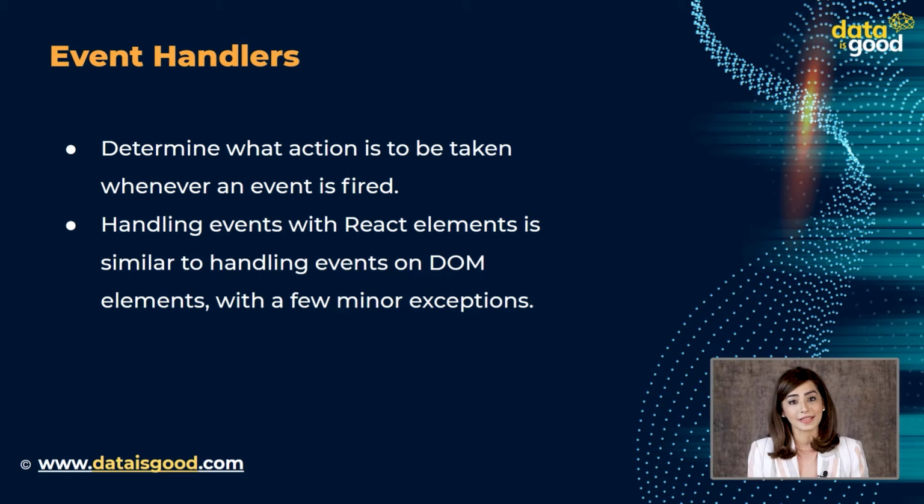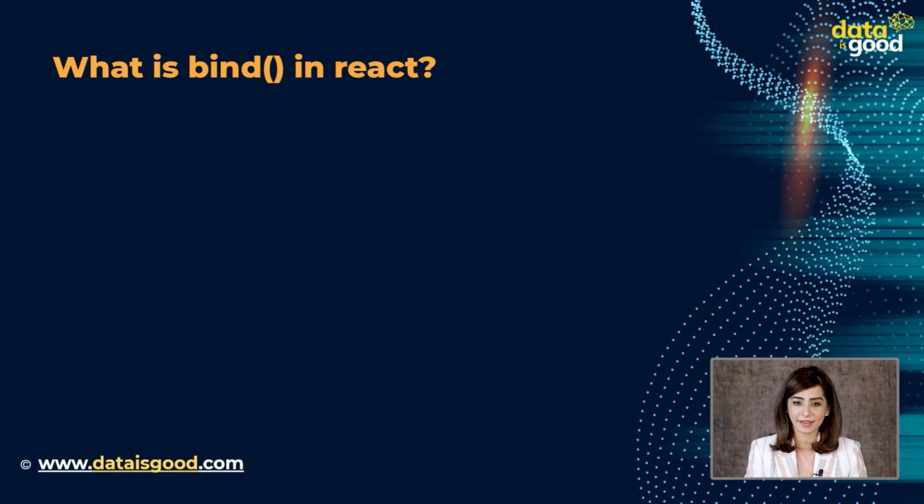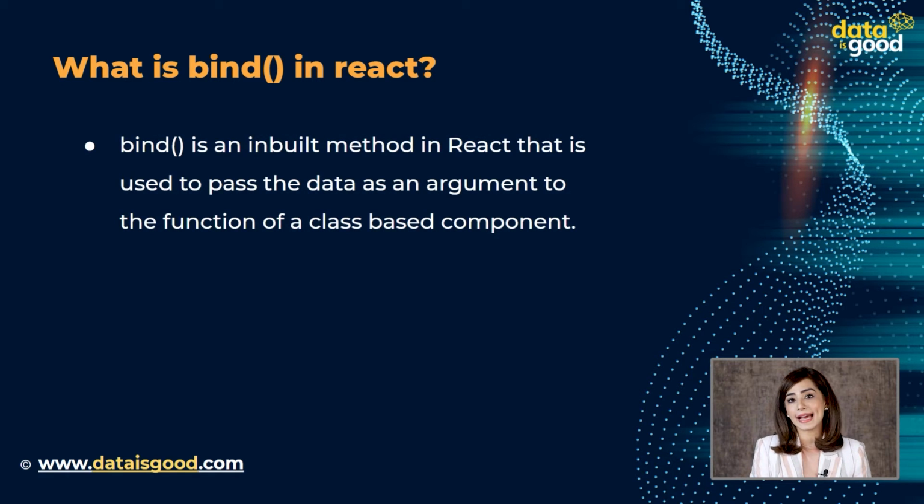When using React, you will find yourself constantly building event handlers for components. Such is the dynamic nature of React. In many of those cases, you will need to pass a parameter to that event handler. What is bind in React? The bind is an inbuilt method in React that is used to pass the data as an argument to the function of a class-based component. In this video, we are going to learn how to pass arguments to event handler functions.